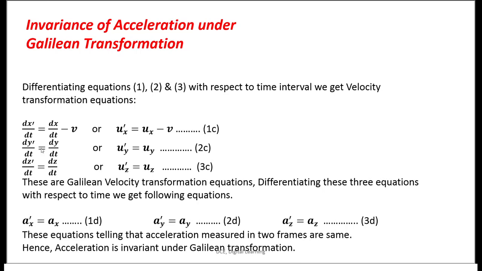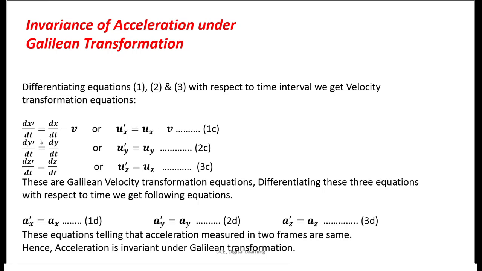The first equation becomes dx prime by dt is equal to dx by dt minus v, or we can write ux prime is equal to ux minus v, where ux indicates the velocity of the particle along the x-axis with respect to the S frame.